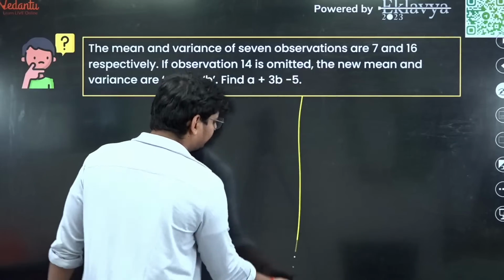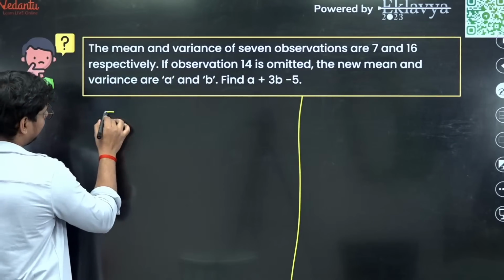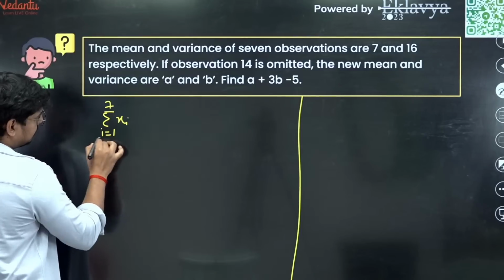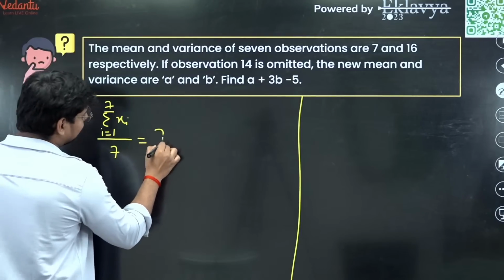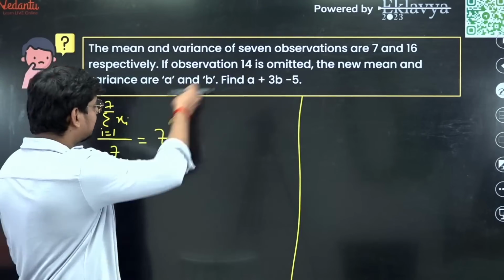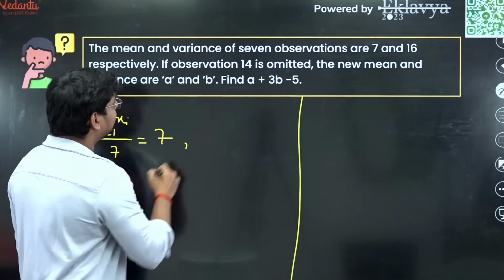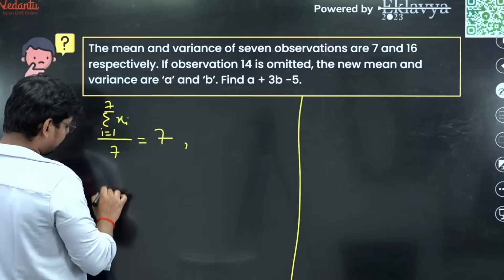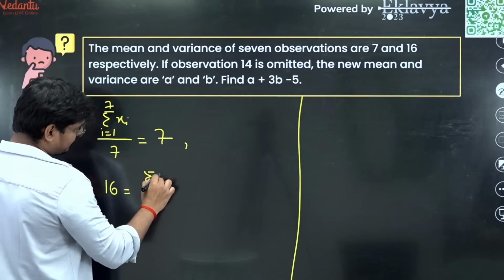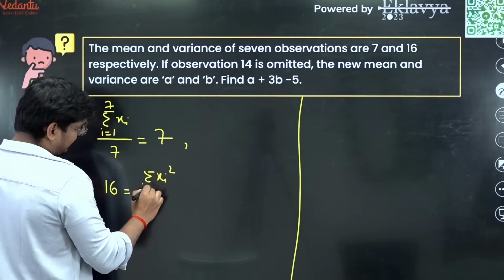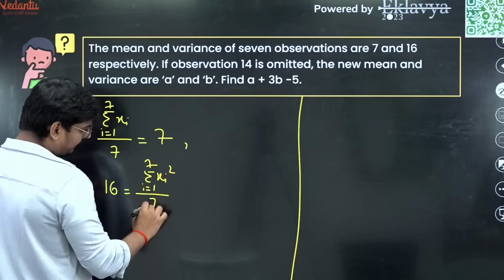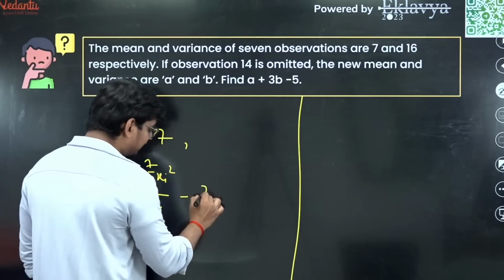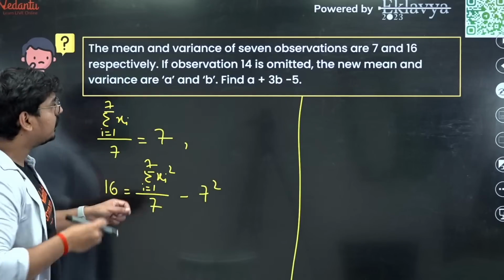Now everything is given for you in the question, right? The mean: summation xi, where i is running from 1 to 7, whole divided by 7, is given as 7. The mean of 7 observations is 7. And what about the next one? The variance of the 7 observations is 16, which is given by summation xi square, i running from 1 to 7, divided by 7 minus the mean whole square, and that is basically 7 square. Now this is given for you in the question.